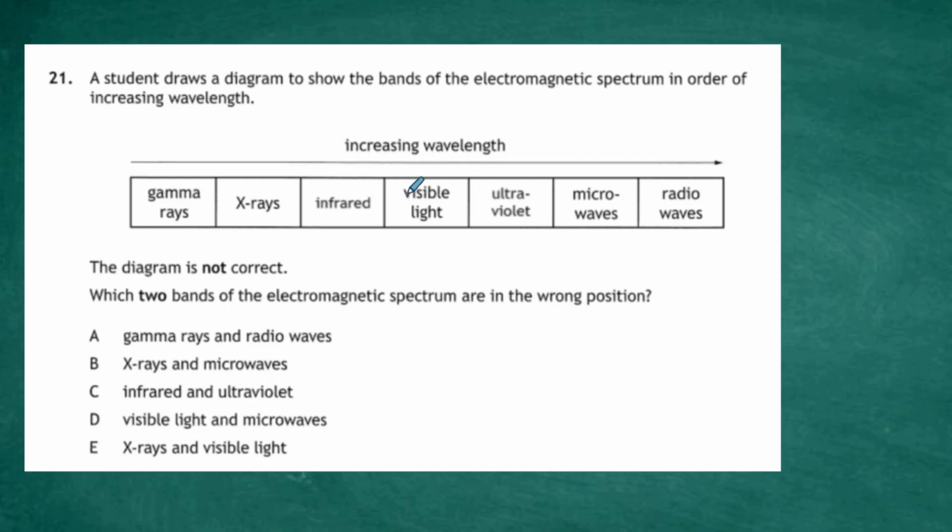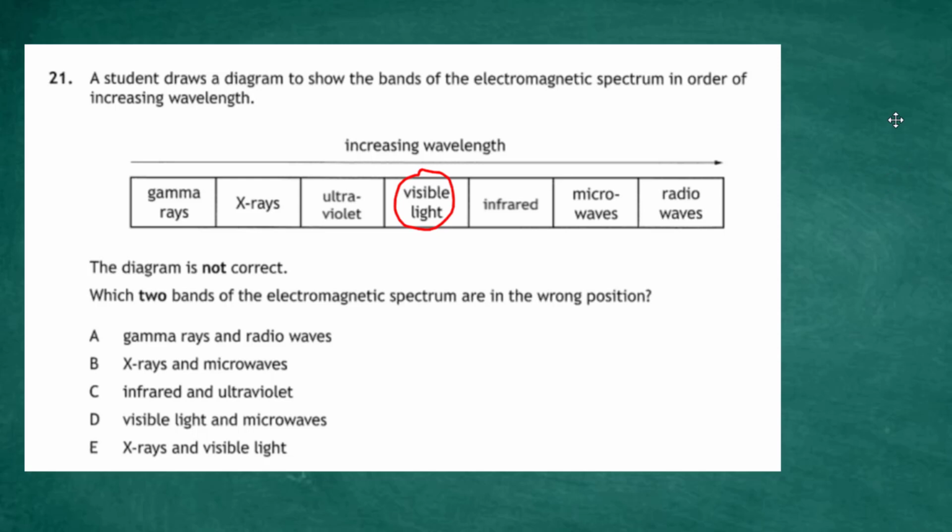To the long wavelength side of it, there should be infrared, and to the short wavelength side of it, there should be ultraviolet. Just looking at that diagram, I can see that the 2 bands that are not in the right place are infrared and ultraviolet, and we just need to swap them over. Infrared always appears on the long wavelength side, and ultraviolet is always on the shorter wavelength side. So there you go, that's put in the correct order for you.